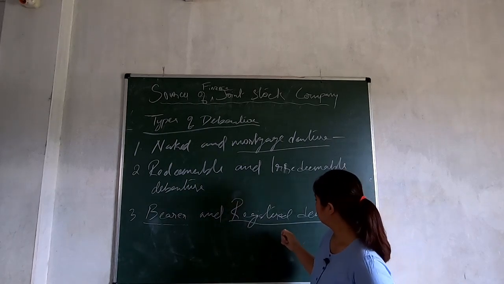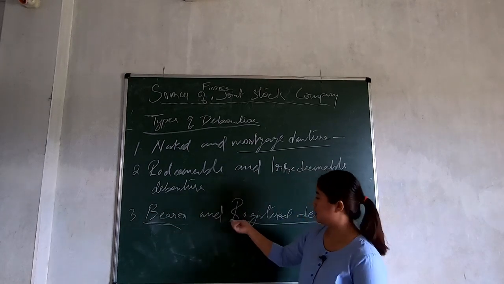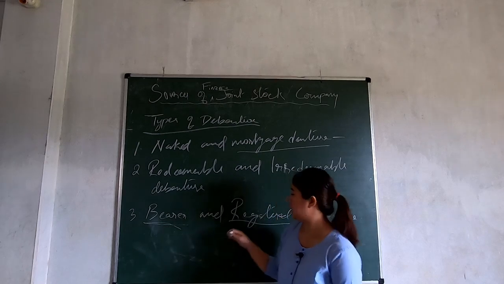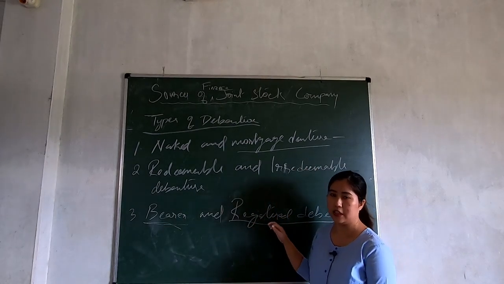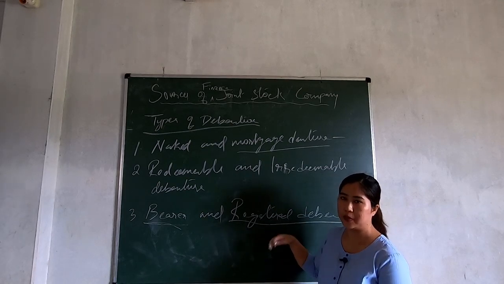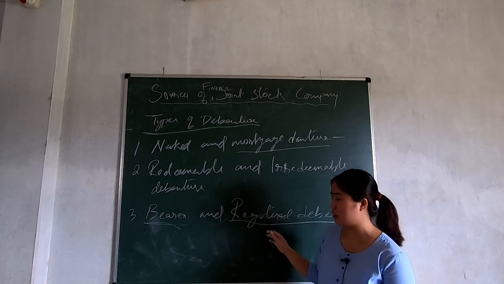So this one is not registered and you can easily transfer, and this is registered, that's why you cannot easily transfer to anybody you like, right? Because the interest will be paid only to the person who is registered with the register of debenture.